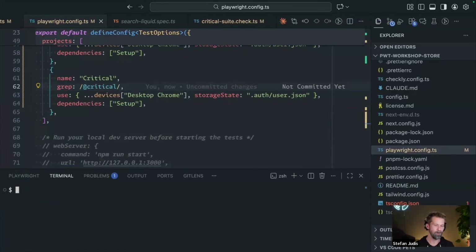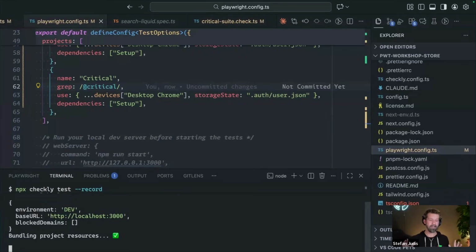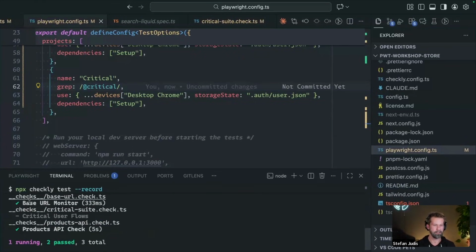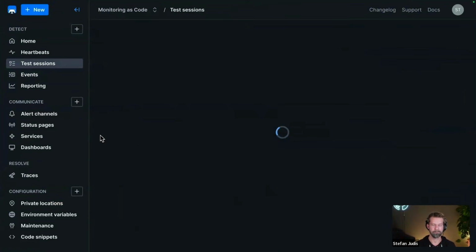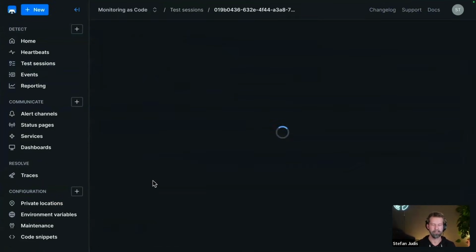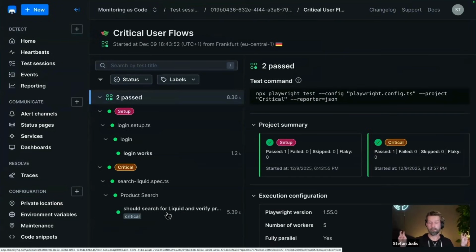To run this, we go back to the terminal and run npx checkly test and record it. What we expect to see is that this is now running in Checkly. We are validating if our monitoring would work in this kind of scenario. So we have here our uptime monitor, our API monitor, and our Playwright check. If we now go to our test session again, here we go, less than a minute ago, that looks good. And I expect that we have a single test case that was marked as critical.